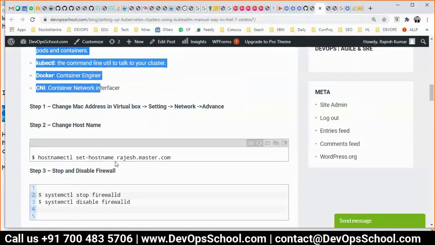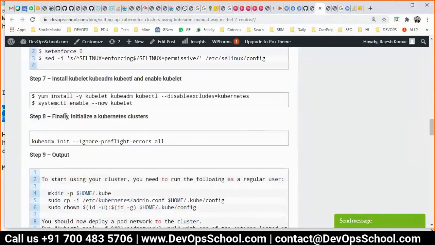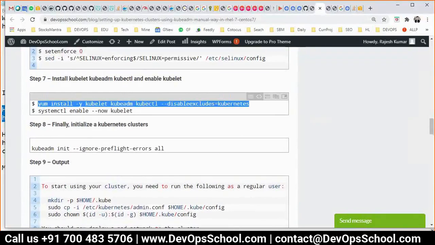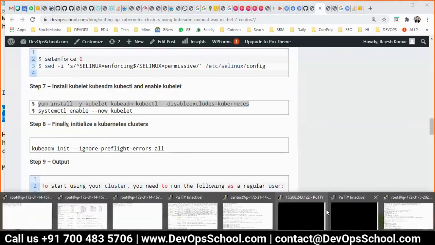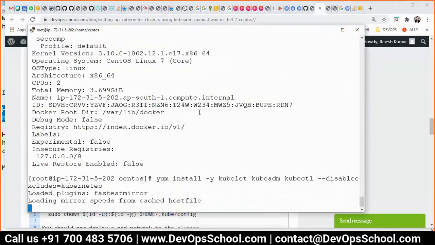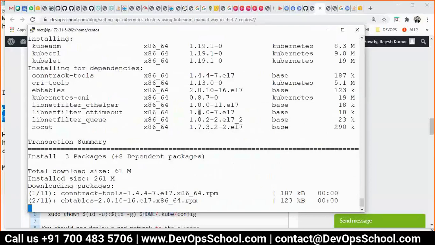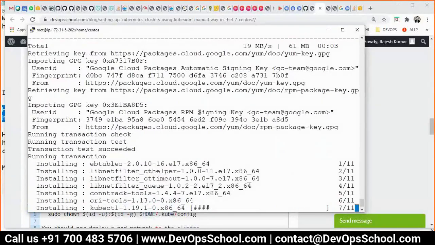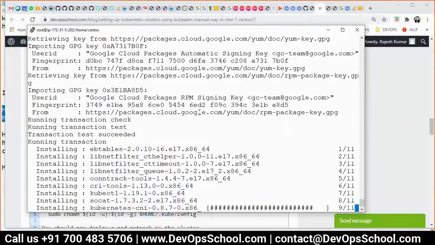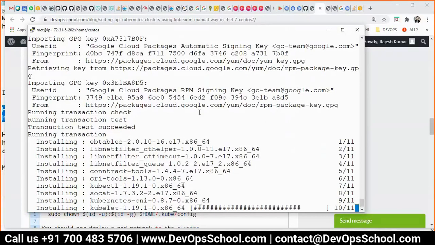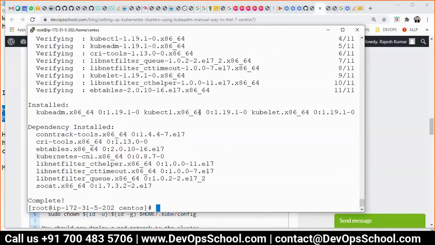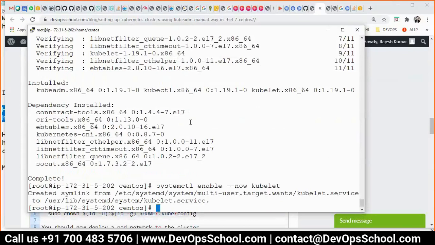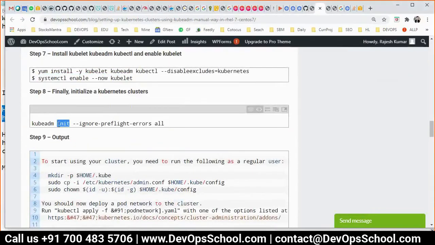Now what you have to do? After this I'll come here and then run this command. Installing all this. Done. Finally guys, enable this. Done. And finally, init. Init means initialize.